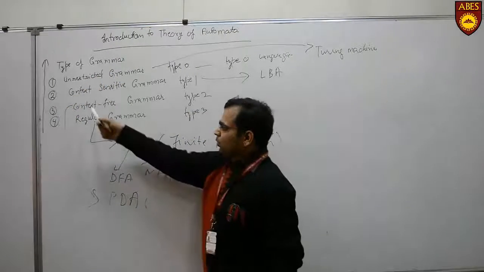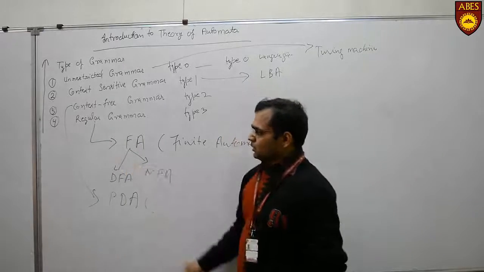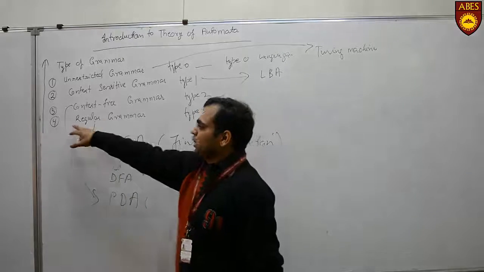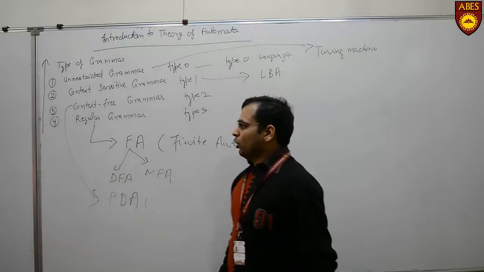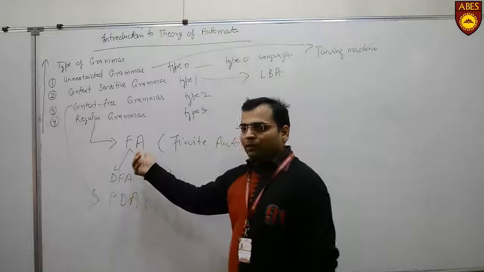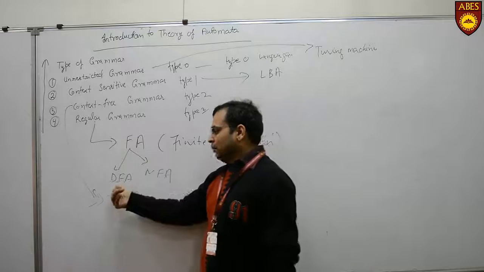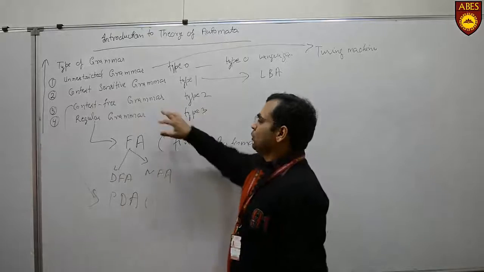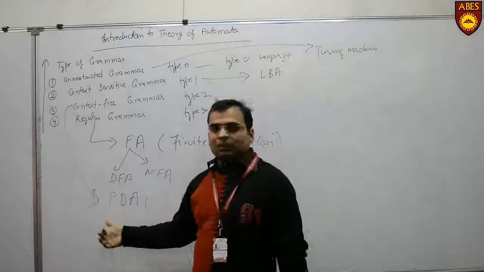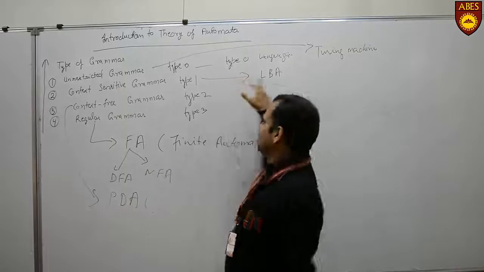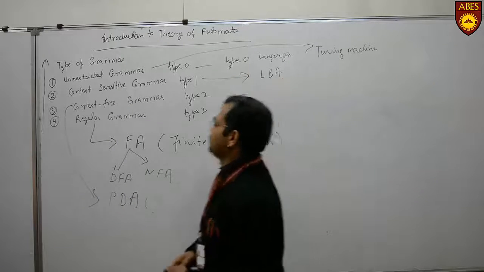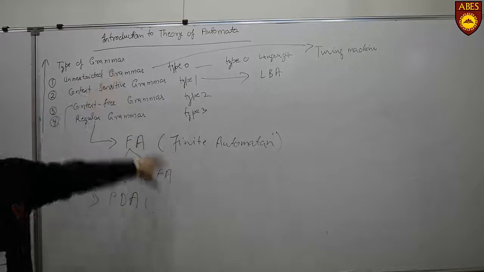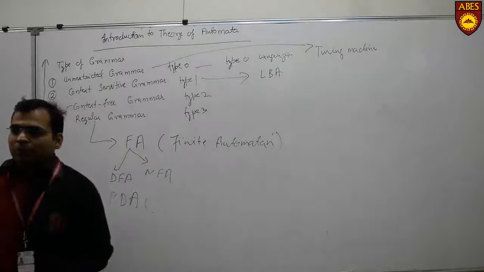Clear? And we further discussed that there are certain machines that accept the languages generated by a particular category. For type 3, that is regular grammar or regular languages, we are using our FA, that is finite automaton, which can be DFA or NFA. For type 2 we have PDA. For type 1 we have our linear bounded automata, and for type 0 we use a Turing machine, and Turing machine is the most powerful machine that we are going to design.